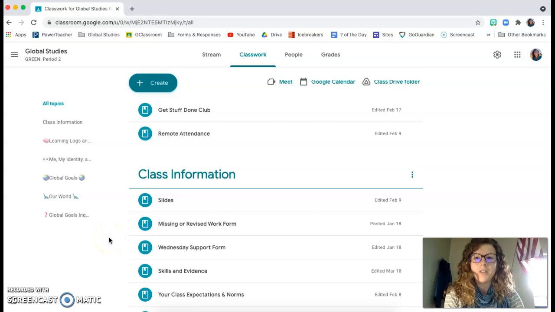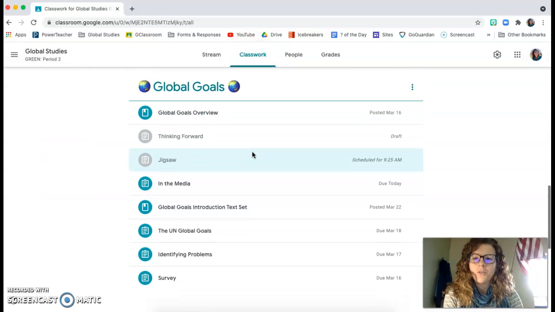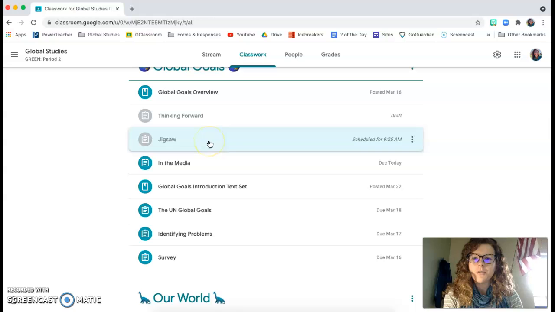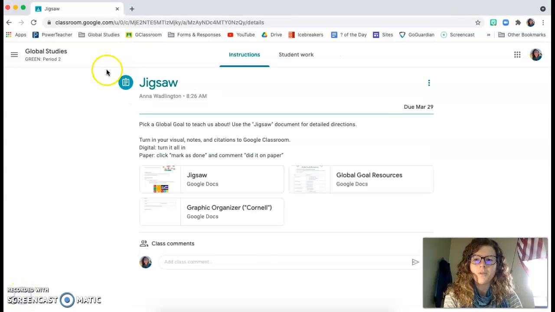Global Goal experts. It is time to learn about what your Jigsaw project is and how you are going to do it. So, in your classwork tab, scroll down to Global Goals. You are going to click on Jigsaw, and then it will open up your assignment. When you are in your assignment, there's just brief directions right here.